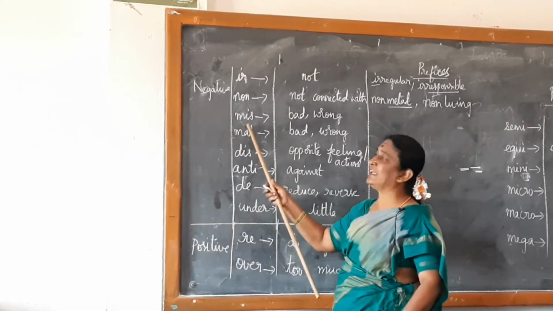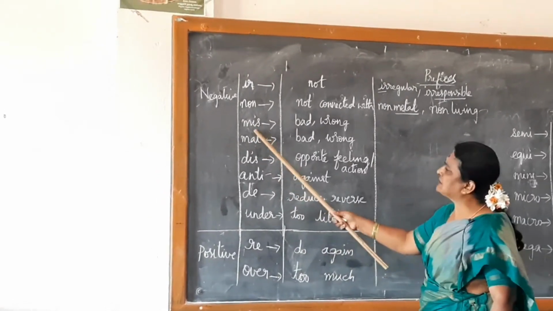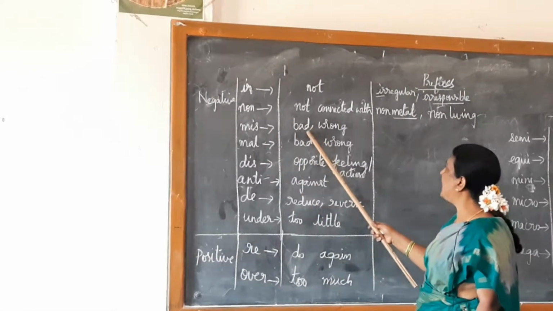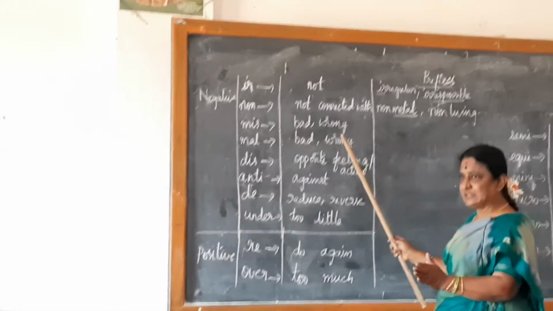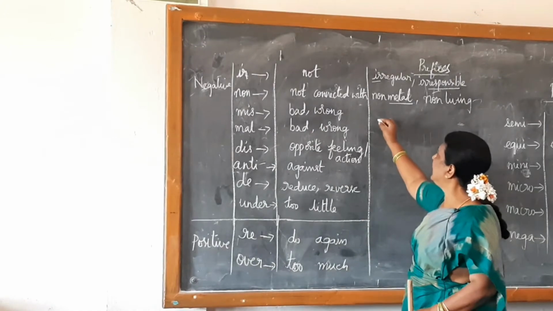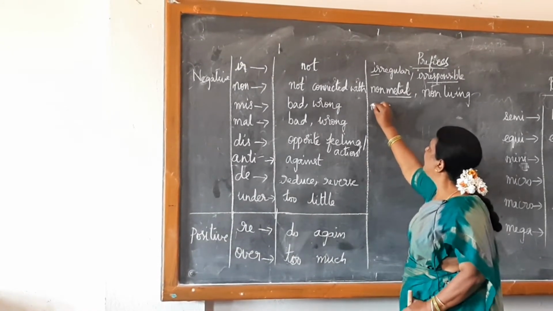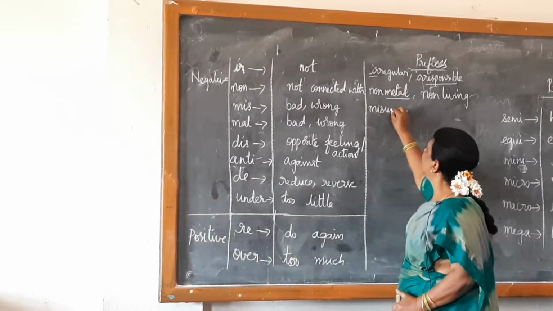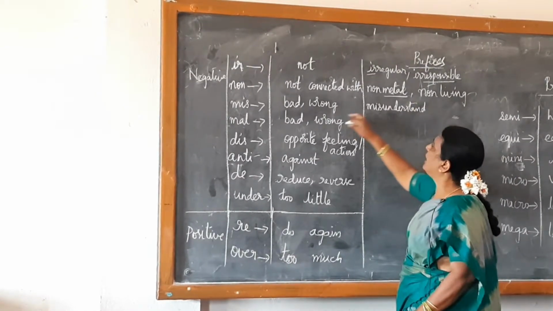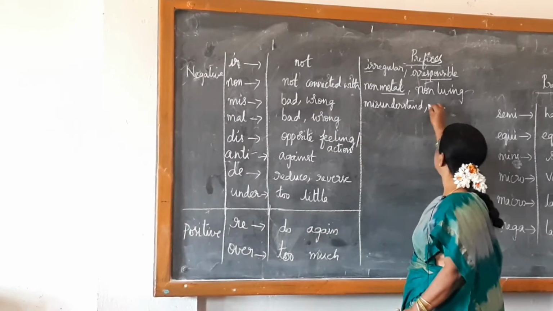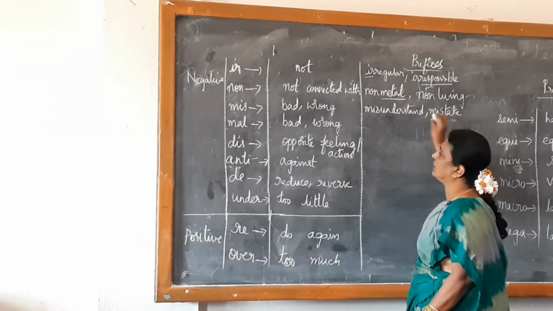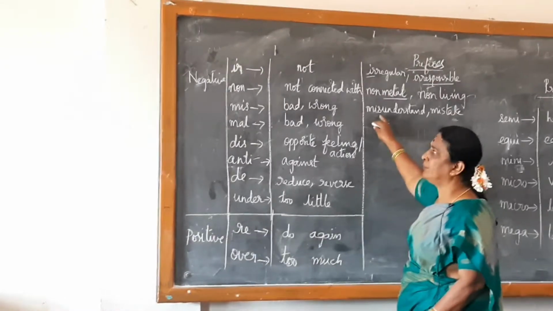Next, let us go to the next prefixes, that is mis or mal. Mis and mal have almost the same meaning, that is bad or wrong. Can you give an example for mis? Misunderstand. Okay, misunderstand. Yes, mistake also. Mistake. What is the meaning of this one?